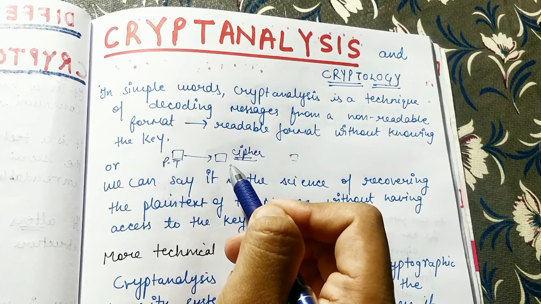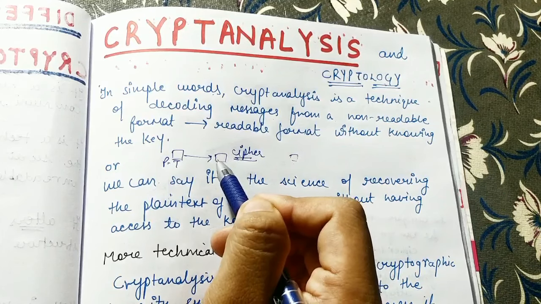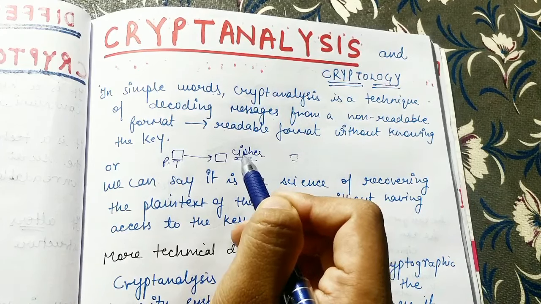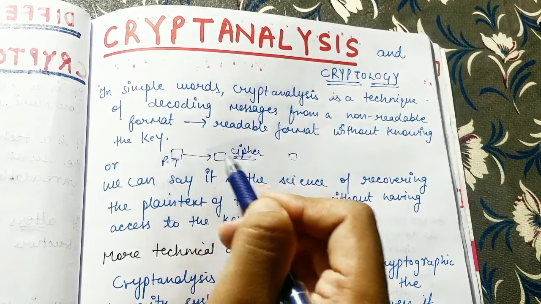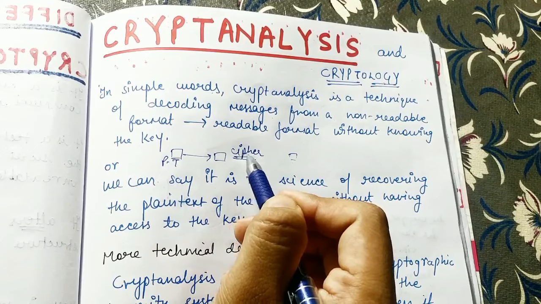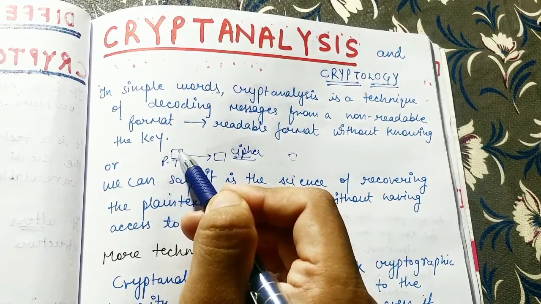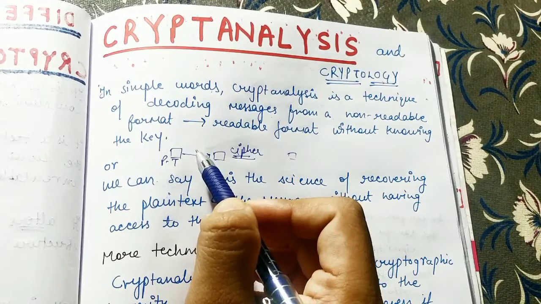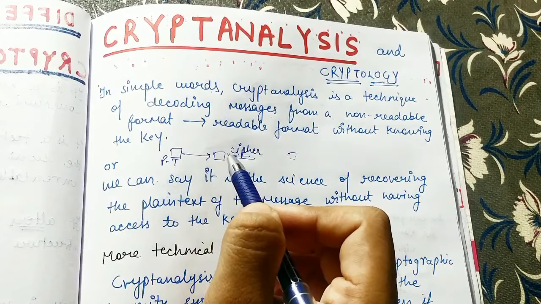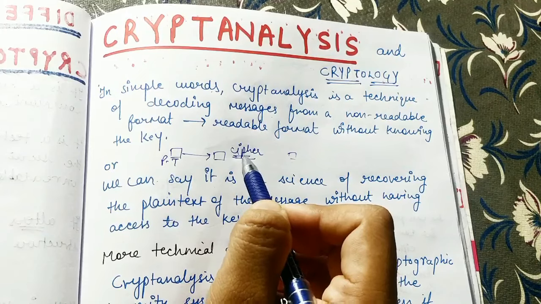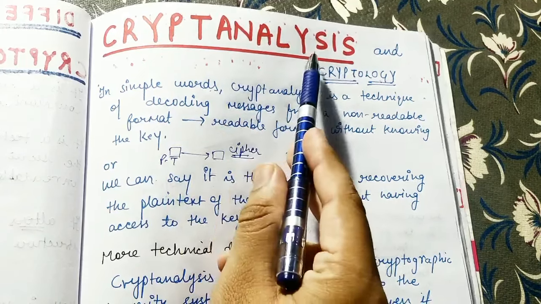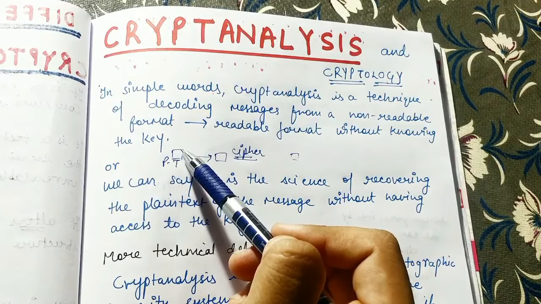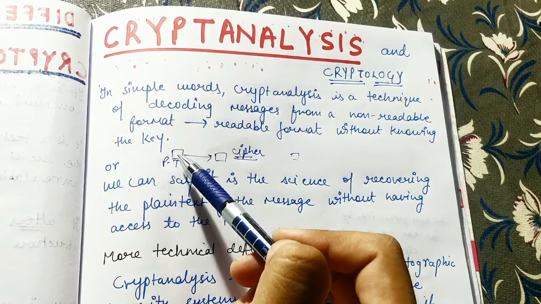So in cryptography we are doing encryption using various algorithms. But the reverse process, converting this ciphertext, the unreadable message, into the plain text, the readable data, is what we call cryptanalysis. In encryption we use some key and only then is encryption happening. During cryptanalysis, we are trying to convert the ciphertext into the plain text, but we do not have the key.